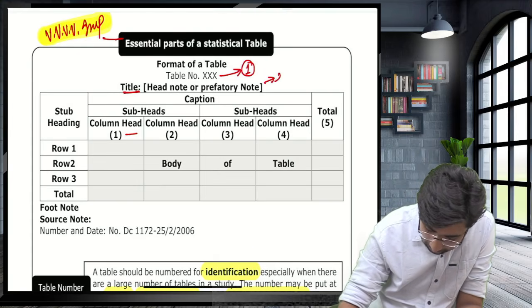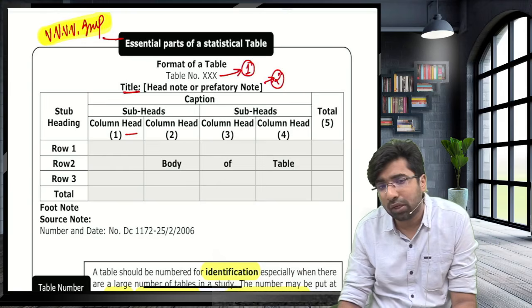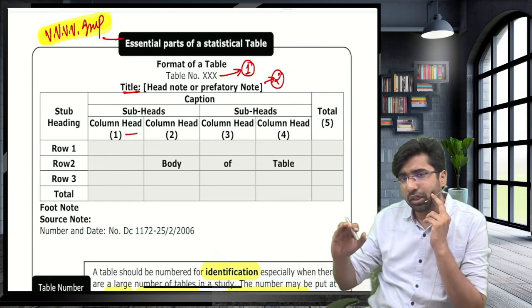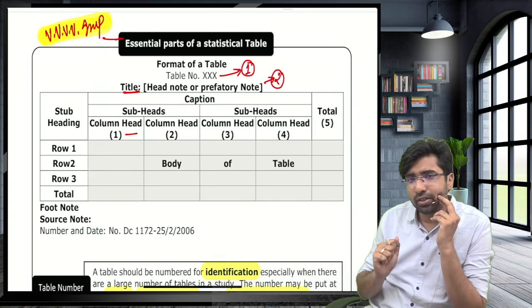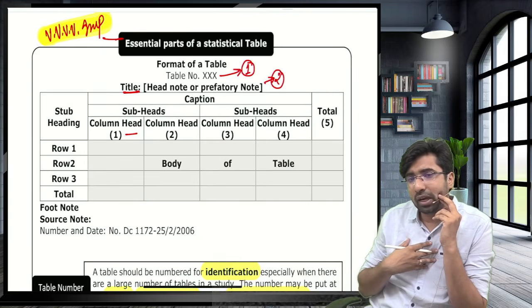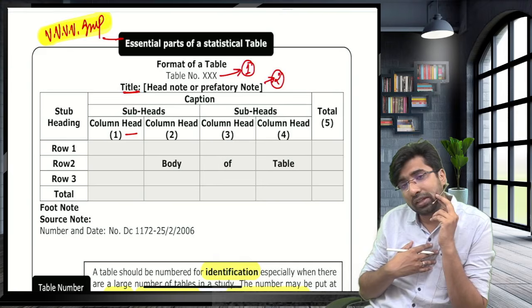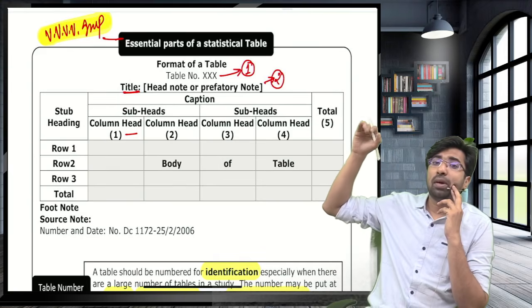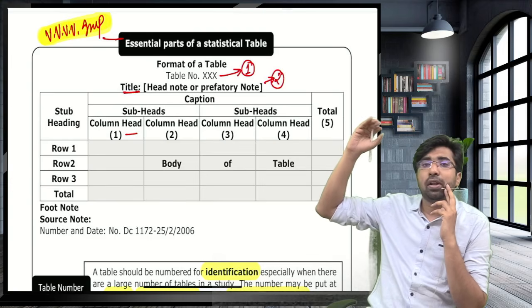Guys, this title gives the brief introduction about the table. The table number is used when, in any project report, I am constructing more than 5 tables. I want to tell my clients which table I am talking about. That's why I allot the table number, and I can say I am talking about table number 3, table number 4.